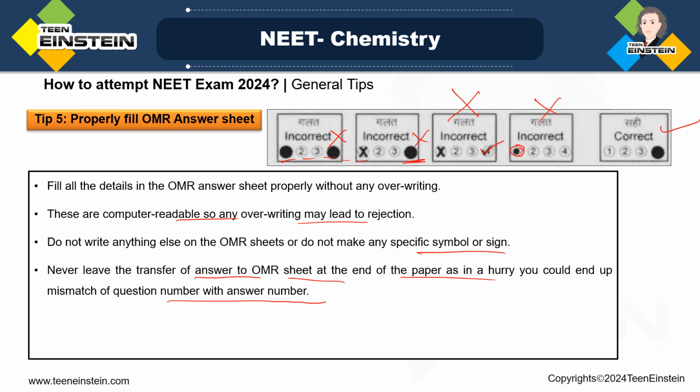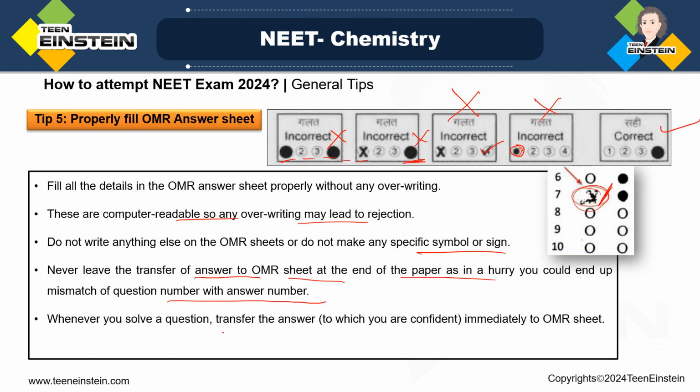Directly put the answers, the ones you are sure about, in the OMR sheet, and do not scratch the paper, not at all like this, as that may also lead to rejection. So whenever you are solving a question, transfer the answer, about which you are confident, immediately to the OMR sheet. Don't leave it in the rough work and don't think that I will come back to this, I will come back to this.